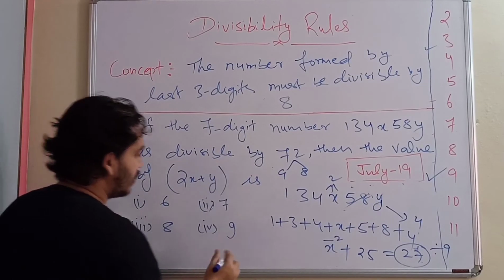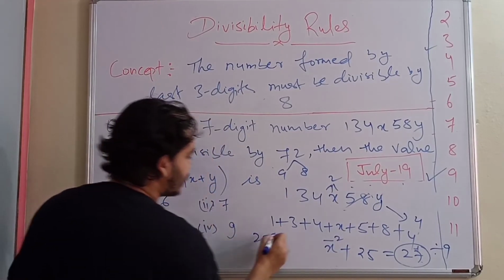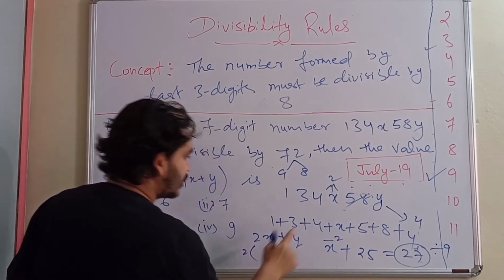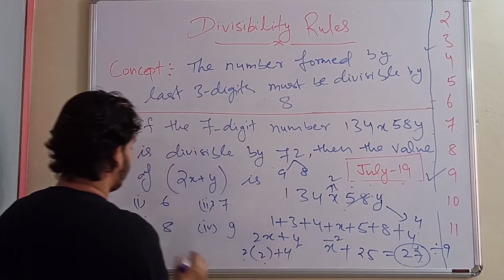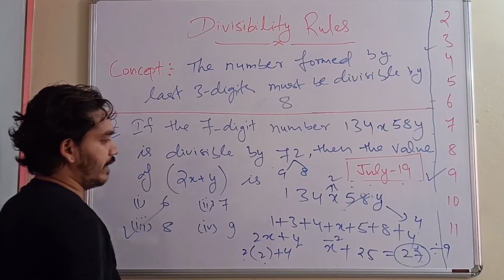Now in this question, what is it asking the value of? 2x plus y. 2 times x is nothing but 2, y is nothing but 4. 2 times 2 plus 4, 8. Answer 8.